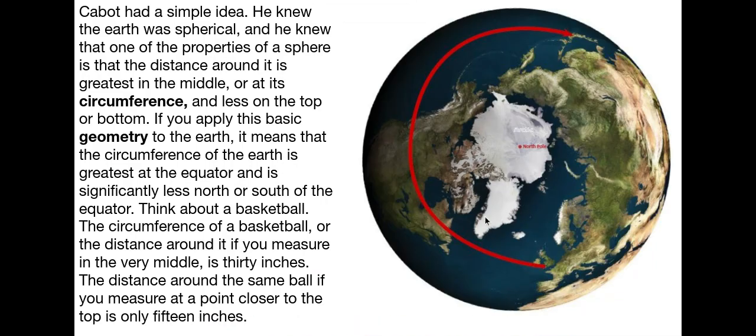Cabot had a simple idea. He knew the Earth was spherical, and he knew that one of the properties of a sphere is that the distance around it is greatest in the middle, or at its circumference, and less on the top or bottom. If you apply this basic geometry to the Earth, it means that the circumference of the Earth is greatest at the equator, and is significantly less north or south of the equator. So it's not as round, or it's not as long around the top and bottom as it is in the middle. Think about a ball that you're looking at.